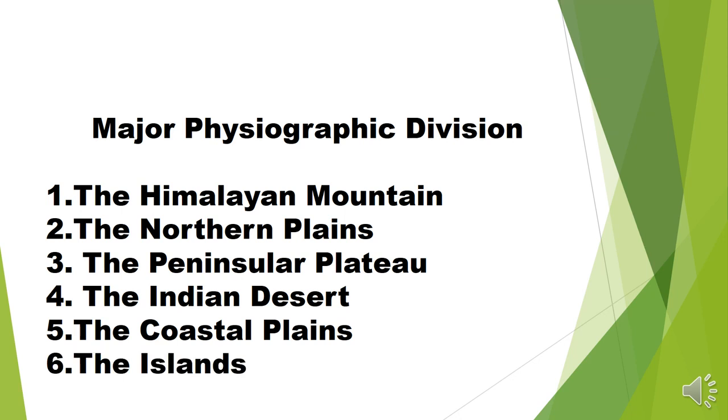All types of landform are very important for the growth of a country, because the Himalaya mountain provides us forest and water, the northern plain area is suitable for agriculture, and the peninsula plateau is a storehouse of minerals, and the coastal plain and islands are very important sites for port activity and fishing activities. So we can say that all types of landform are very important for the development of a country.